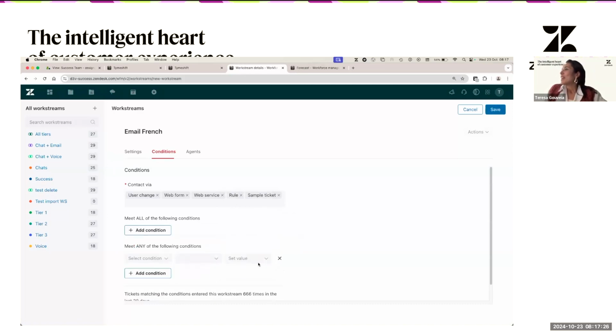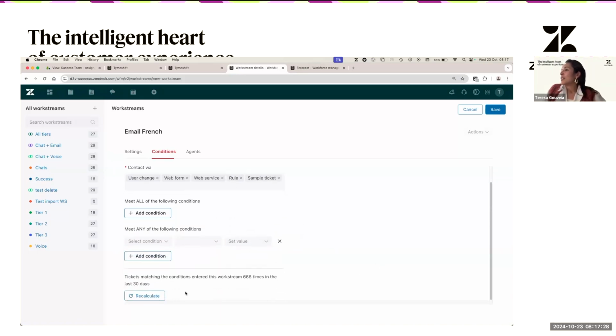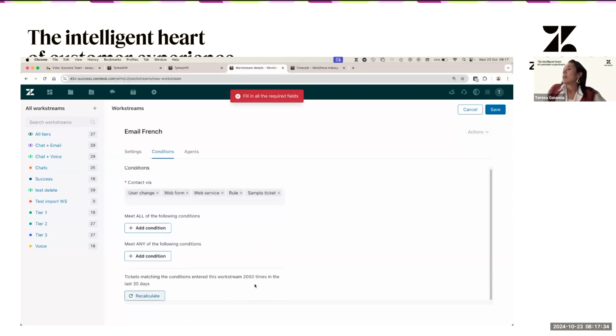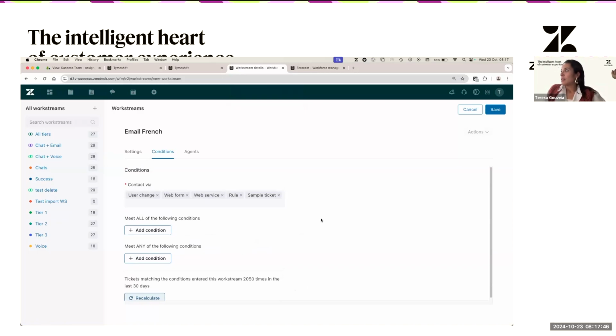Makes sense? And a good recommendation is, every time that you set up your conditions, you can always click here on the preview, so you can see and think, okay, this seems accurate to me. This is kind of the amount of tickets from these ticket via types that I will receive in the last 30 days. So yeah, I think that's it on that side.